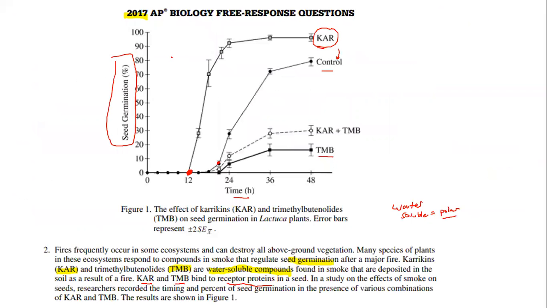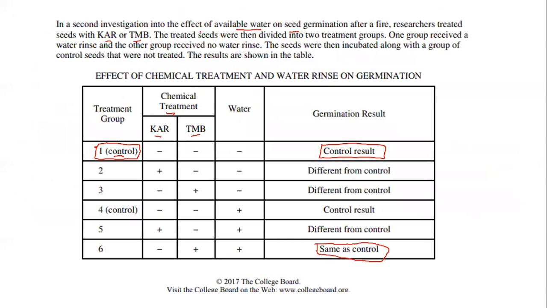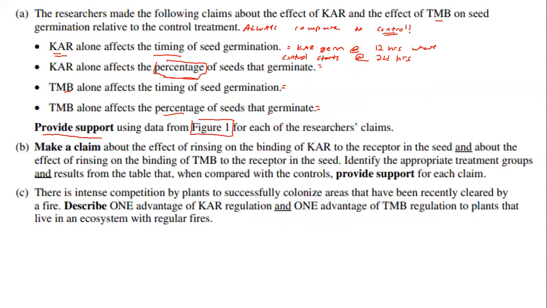Again, you're comparing it back to the control, but in this case, now we're actually looking at the seeds germinating. It looks like the control group received almost 80%. It looks like with CAR, you do have some, looks like over 90%, almost 95. So you're just basically going to state how that compares to the control. CAR has a 95 or 90. I bet they would give you a range here.